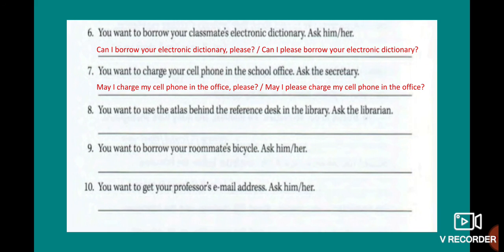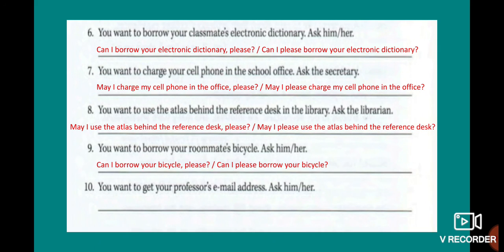Number 8, you want to use the atlas behind the reference desk in the library. Okay, you ask the librarian. May I use the atlas behind the reference desk, please? Or may I please use the atlas behind the reference desk? Number 9. You want to borrow your roommate's bicycle.